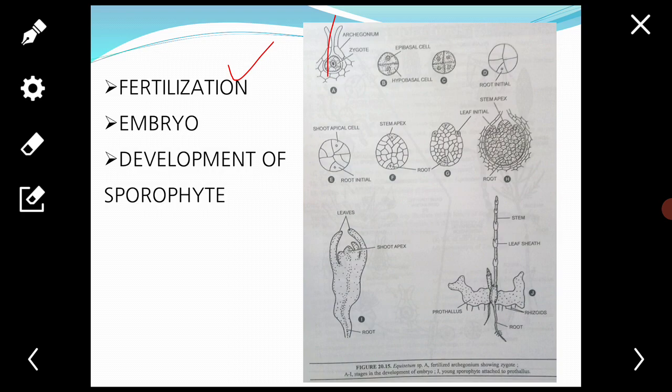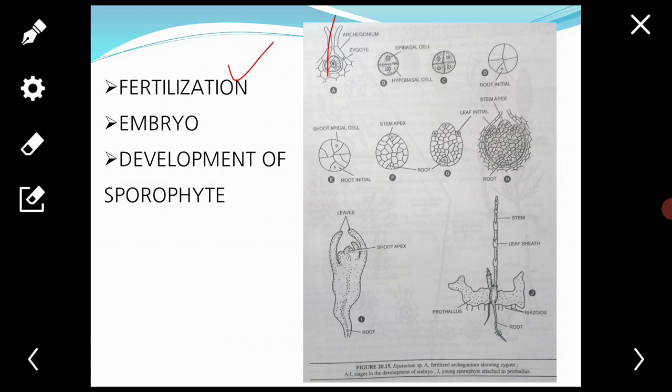The haploid anthrozoid and haploid egg fuse to form a diploid zygote. Usually more than one archegonium, 8 to 10 in Equisetum debile, get fertilized and develop many normal sporophytes on the same prothallus.